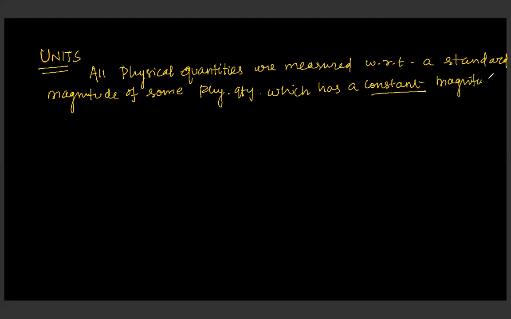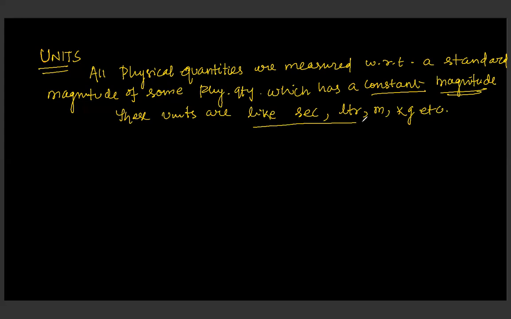What is the meaning of this constant magnitude? Units are like second, liter, meter, kilogram, etc. Right? So these are the physical quantity. Every physical quantity is measured with a standard magnitude of some physical quantity, like second, liter. So without defining all these things, if I write it as x, then what is the meaning of it? There is no meaning of it. If I simply write it as x and you don't define, then what is x?